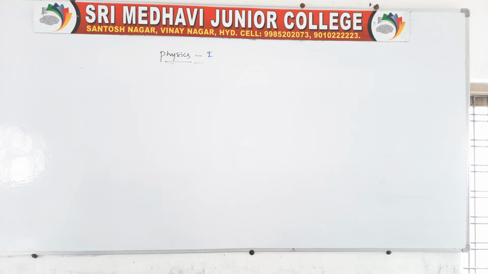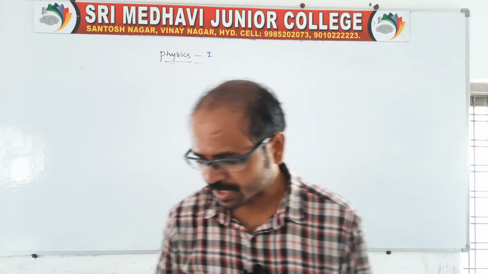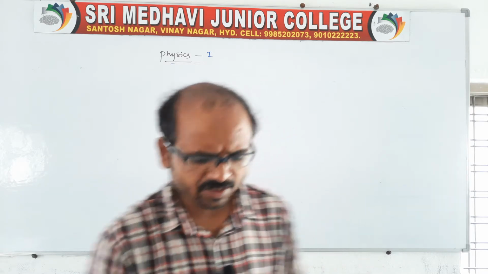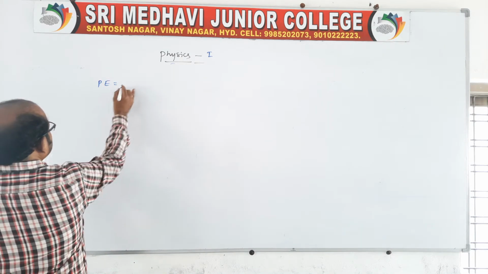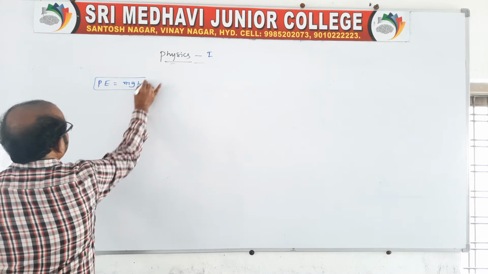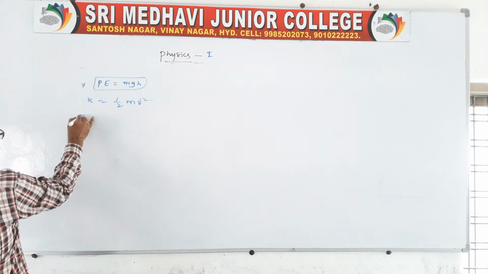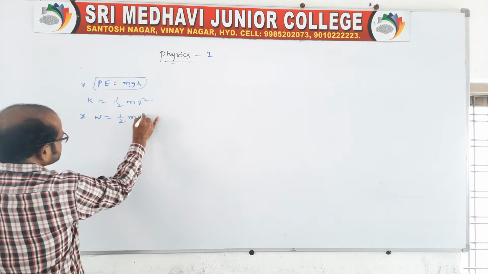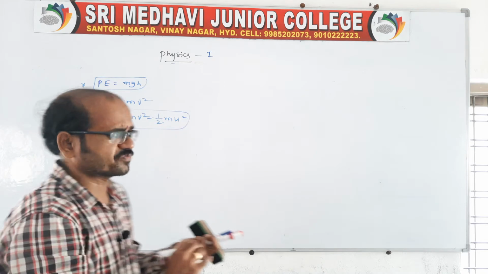In general, here we should know about potential energy, the energy possessed by a body by virtue of its position. The potential energy relation is mgh. The kinetic energy relation is K equals half mv square. And the work-energy theorem is half mv square minus half mu square. These are the three relations we already finished.